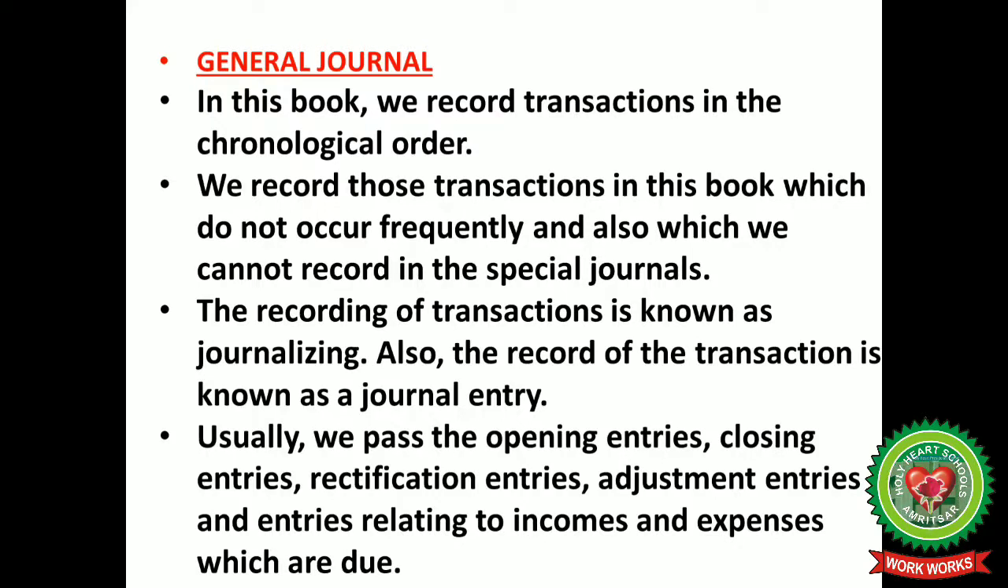Journal is a book in which we record transactions in chronological order, that is date wise. The dates when they take place are recorded. We record those transactions in this book which do not occur frequently and which we cannot record in the special journals. The recording of transactions is also known as journalizing, and the record of the transactions is known as a journal entry. Usually, we pass the opening entries, closing entries, rectification entries, adjustment entries and entries relating to incomes and expenses which are due.